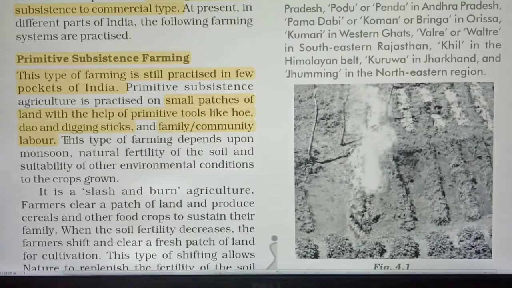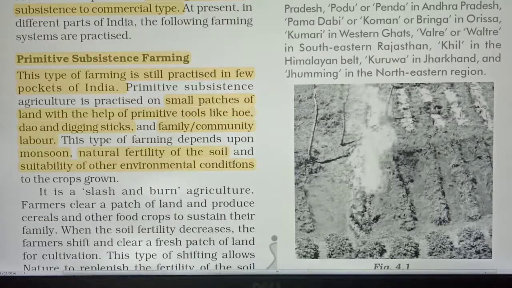This type of farming depends on the monsoon and the natural fertility of soil. They are not using HYV seeds; they are dependent on the natural fertility of soil and the suitability of other environmental conditions like rainfall and sunshine.